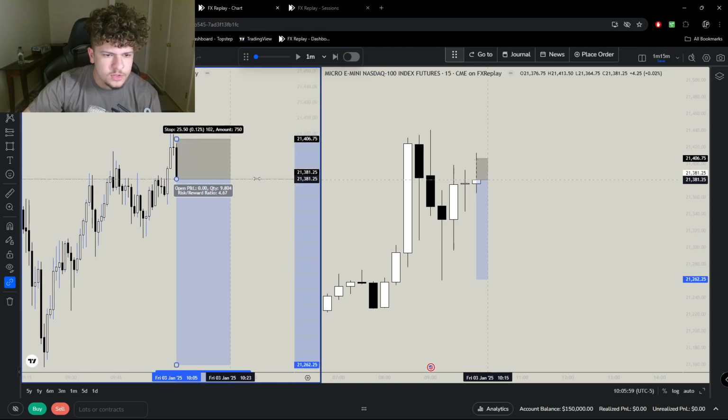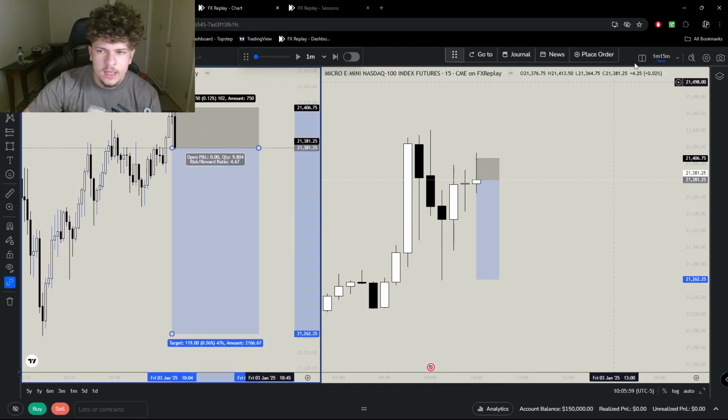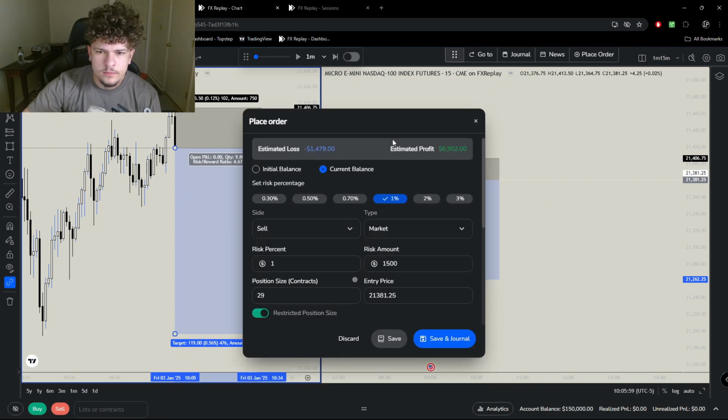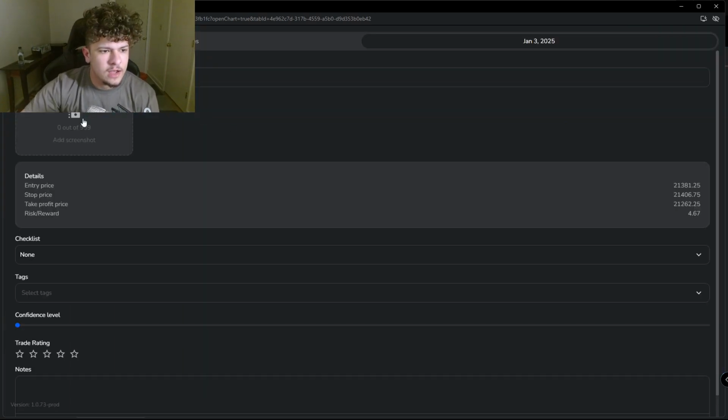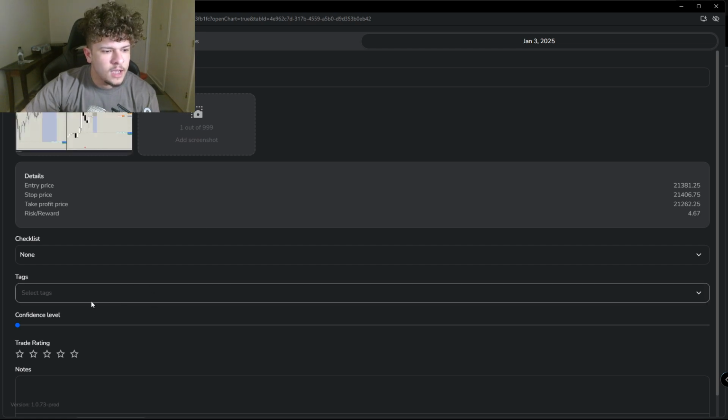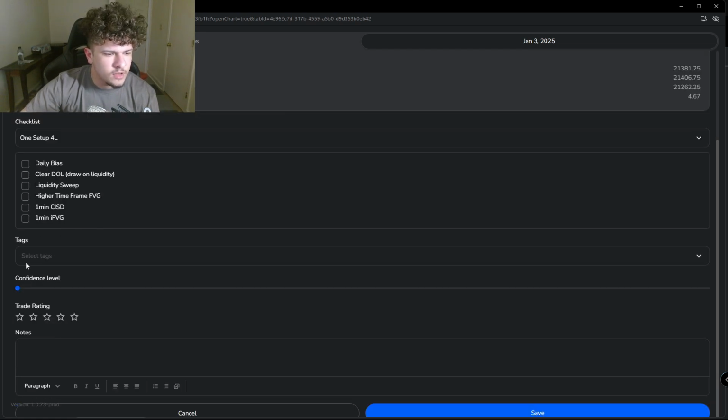Okay. So let's just walk through this, right? Let me show you kind of my mindset. I'd risk 1% because I risk 1 to 2% every trade because I have a 3K drawdown daily. So sometimes I will risk my full daily drawdown if I have a lot of conviction in the trade. So let's look at our one setup for life.